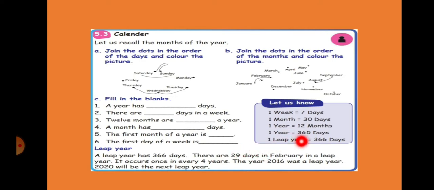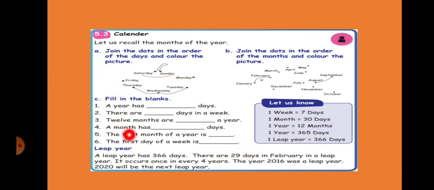That is why 1 year has 365 days, but every 4 years once, February will have 29 days. That is why it is called a leap year, and we'll have 366 days. Okay. Understood? So a leap year occurs every 4 years once. Remember that.